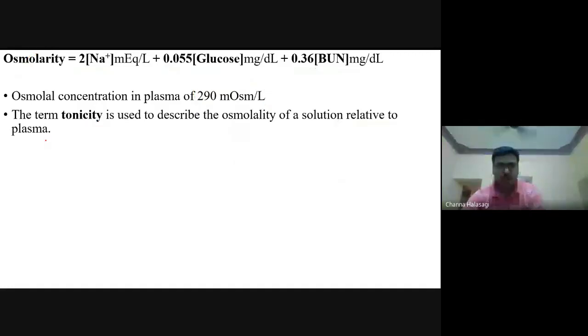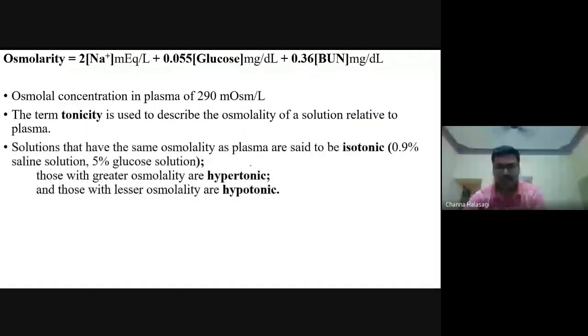So solutions whose osmolarity is the same as the plasma, we call them isotonic solutions. Any solution, for example, 0.9% NaCl, your normal saline, which we infuse to the patients, or 5% glucose, which is normally given in the wards, these have the same osmolarity compared to our plasma, that is 290 milliosmoles per liter. So these two are said to be isotonic.